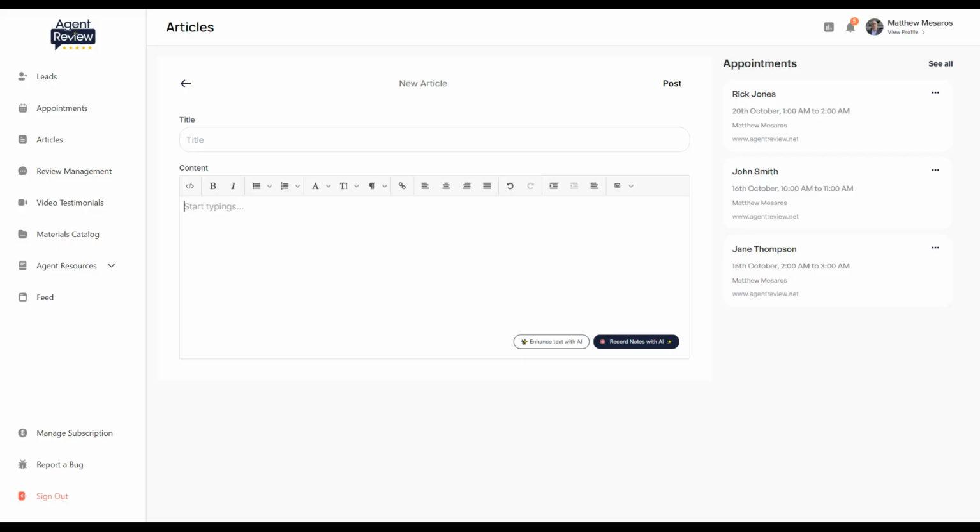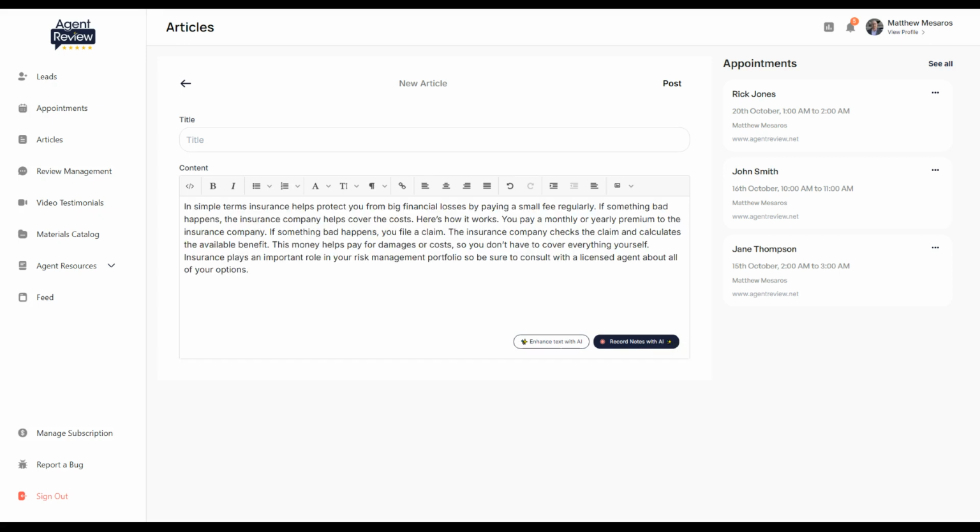Secondly, you can use the AI Assistance button. If writing isn't your strength, or you simply want to speed up the process, take advantage of the AI tools available in the portal. Click the Record Notes with AI button to dictate your article, and AI will transcribe your words, or use the Enhance Text with AI feature to improve the flow and readability of your content.